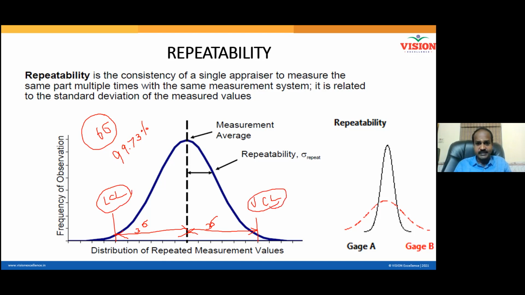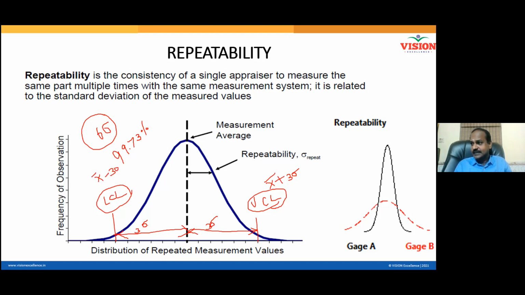Your business process, 99.73% of the time, will produce results, and that result will be within control limits. But where is your control limit? Your upper control limit is center, average plus 3 sigma. Am I correct in the formula? Yes, sir. Your lower control limit is average minus 3 sigma.